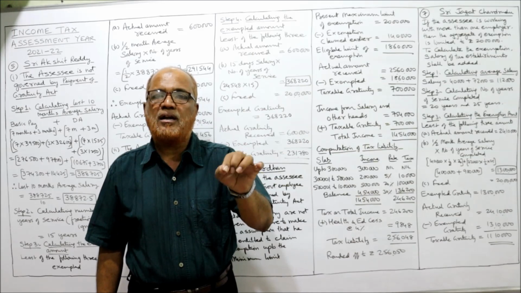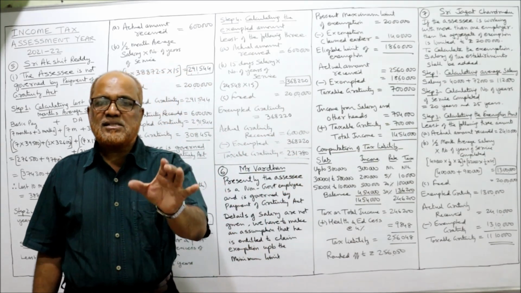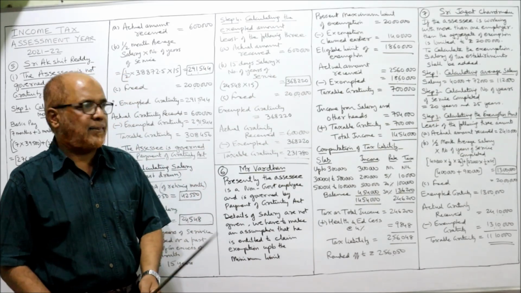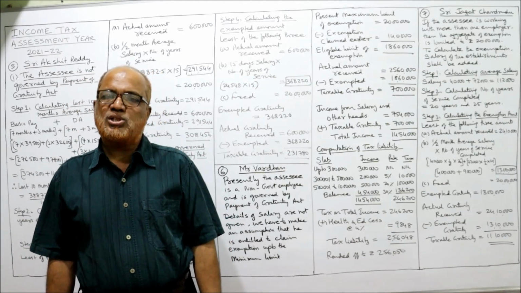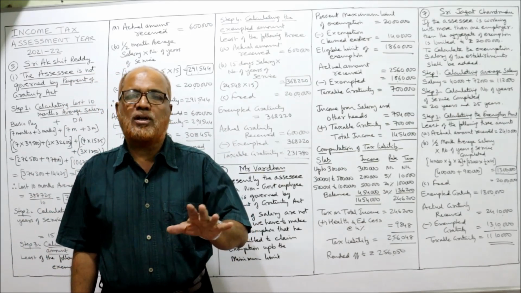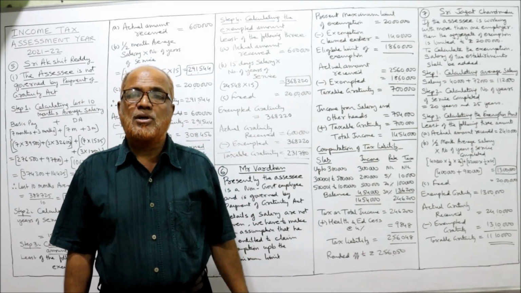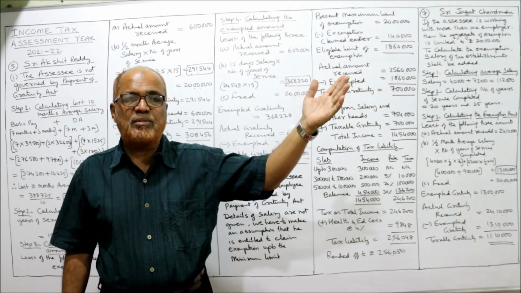14,54,000 is the current previous year's total income. On this current previous year's total income, we have to compute the tax liability. It is not given that the SSC is non-senior. He is a senior citizen. His age is above 60 years because he has already served in the Indian Army.